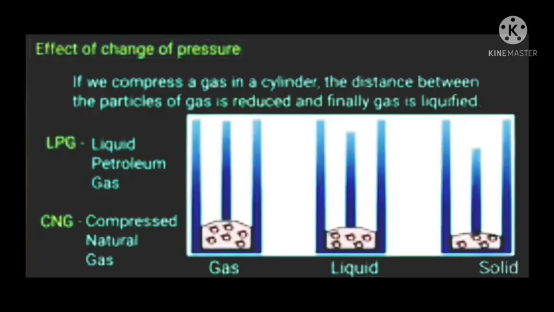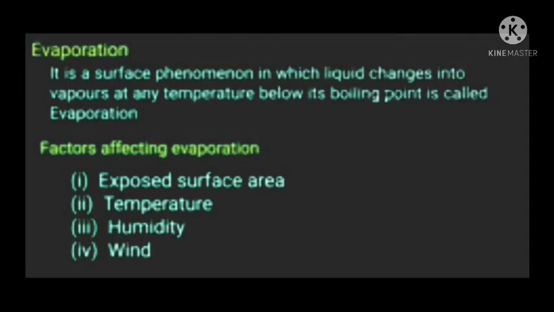Now let us see the effect of change of pressure. When we compress a gas in a cylinder, the distance between the particles of gas is reduced and hence the gas is liquefied. For example, LPG, that is liquid petroleum gas, and CNG, that is compressed natural gas. Now let's see about evaporation. Evaporation is a surface phenomenon in which a liquid changes into vapors at any temperature but below its boiling point.